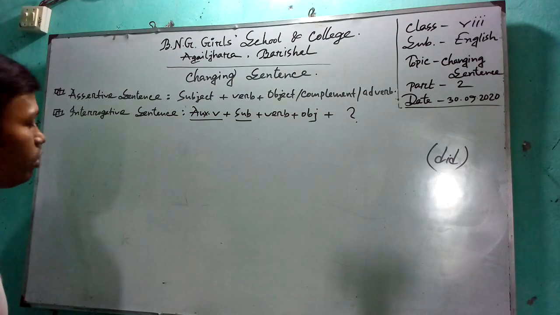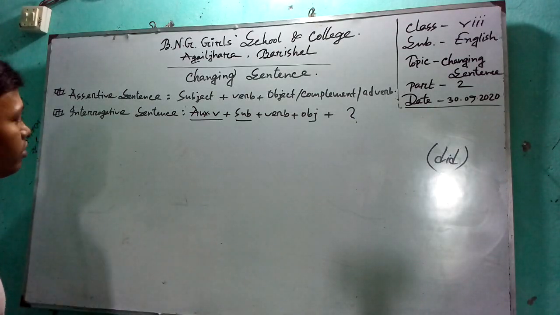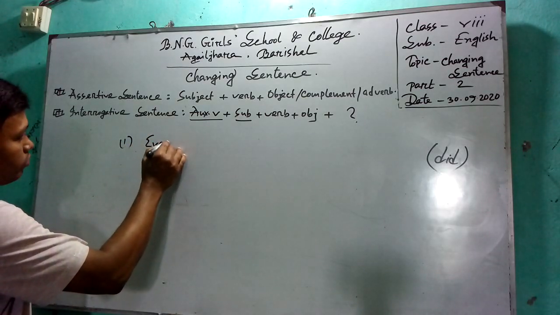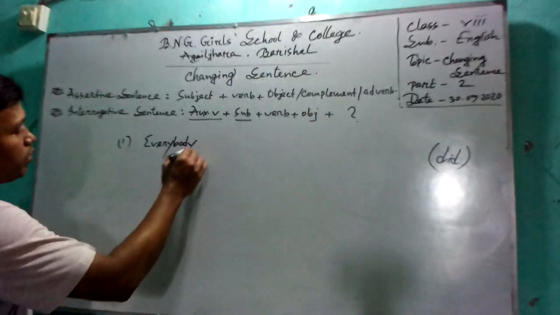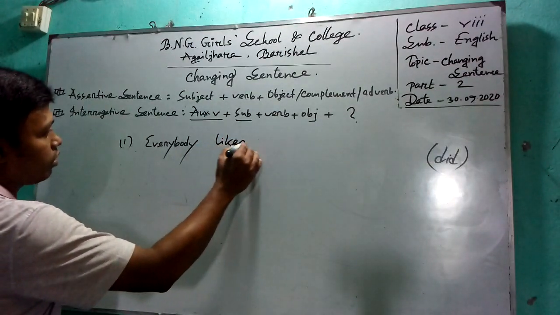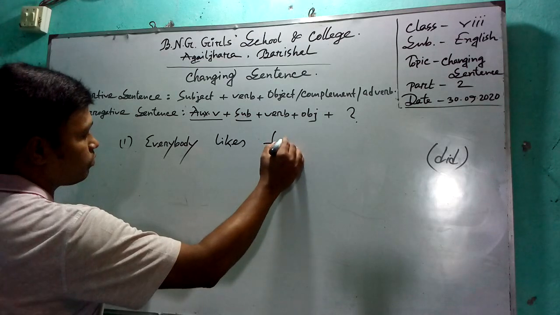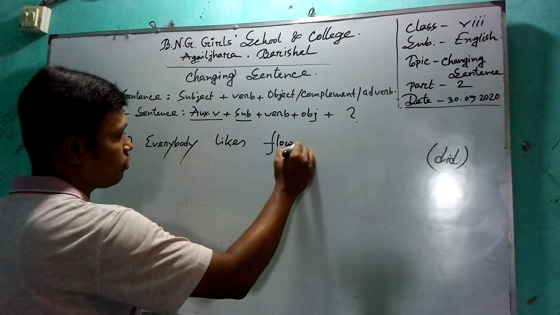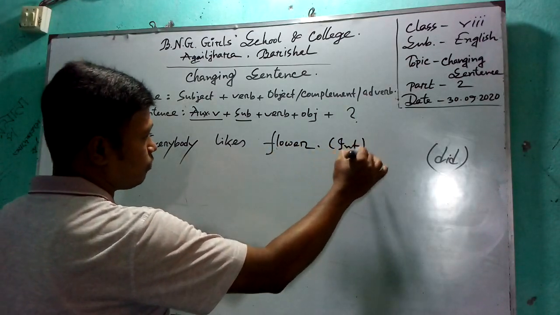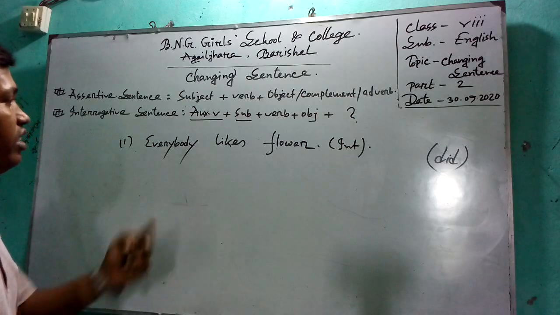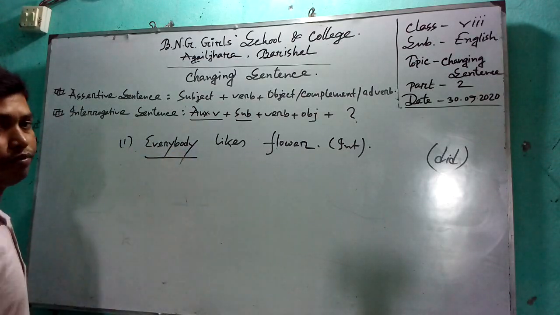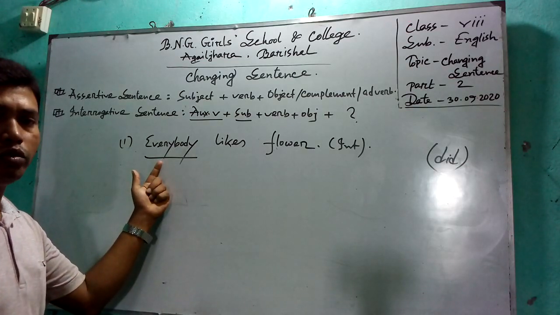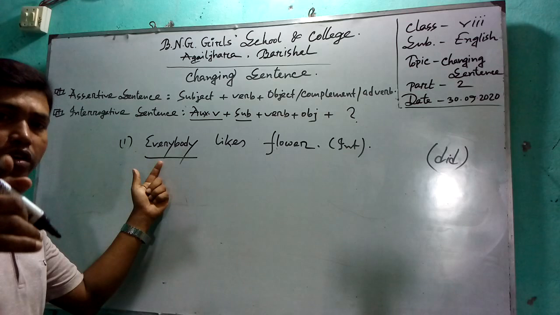Everybody likes flower. My dear students, this sentence begins with everybody. So instead of everybody, you have to use "who does not".